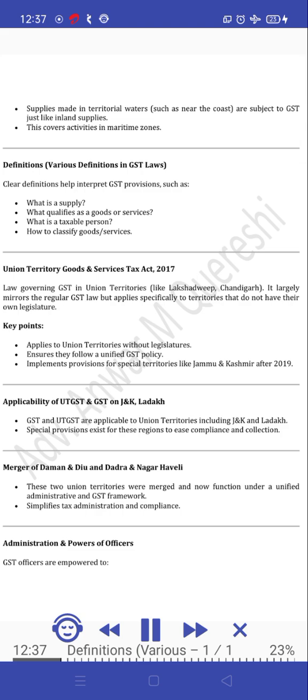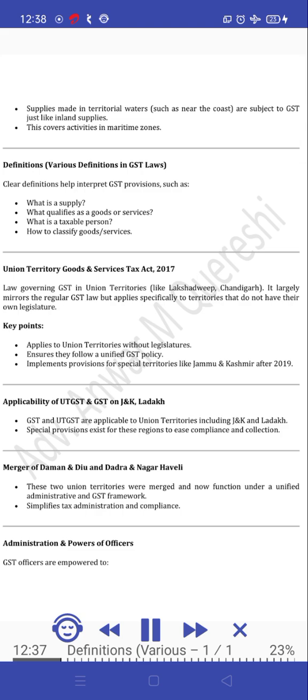Union Territory Goods and Services Tax Act, 2017. Law governing GST in union territories like Lakshadweep, Chandigarh. It largely mirrors the regular GST law but applies specifically to territories that do not have their own legislature. Key points: applies to union territories without legislatures. Ensures they follow a unified GST policy. Implements provisions for special territories like Jammu and Kashmir after 2019.